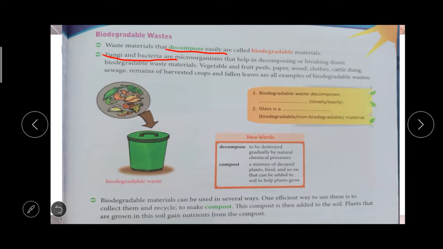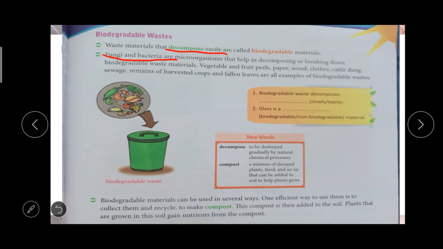This compost is added to the soil. Inside the soil, earthworms and bacteria are there, right? They will convert these waste materials into manure. Or we can put this waste product in a place, and it will decompose and change into manure.